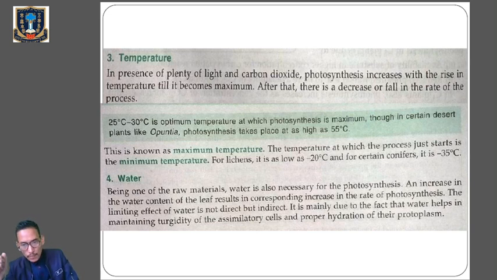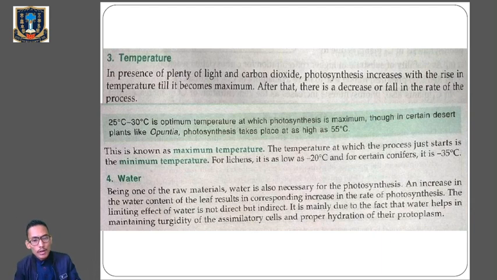Now we are saying that after the maximum point the rate of photosynthesis will stop, and this is called the maximum temperature. The temperature at which the rate of photosynthesis will just start, will just initiate, is called the minimum temperature. For lichens it is as low as -20 degrees Celsius, and for certain conifers it is -25 degrees Celsius. Now the fourth factor is water.